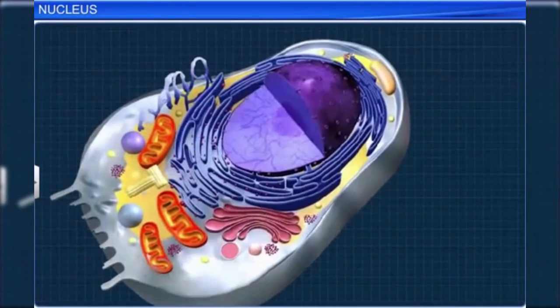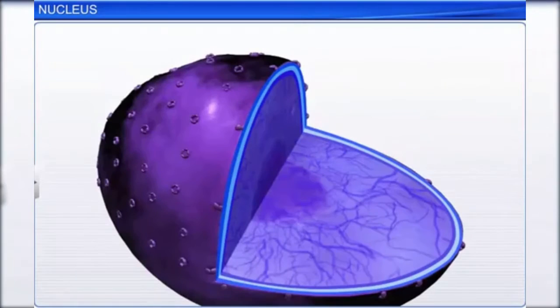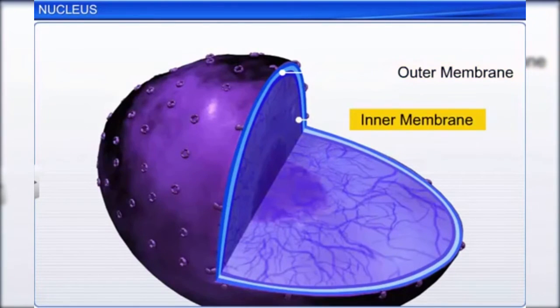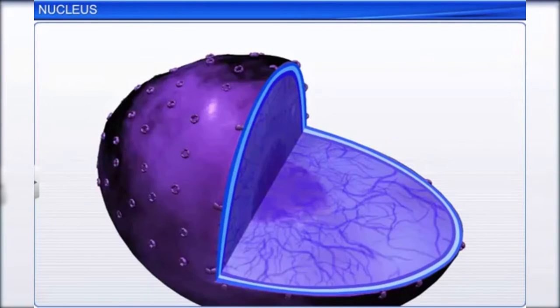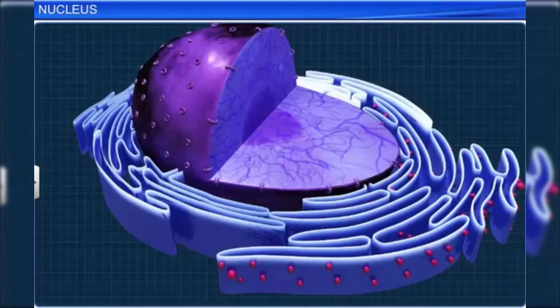The nuclear envelope consists of the outer membrane and inner membrane, which run parallel to each other and are separated by the perinuclear space. The outer membrane of the nuclear envelope is connected with the endoplasmic reticulum and also bears ribosomes on it.